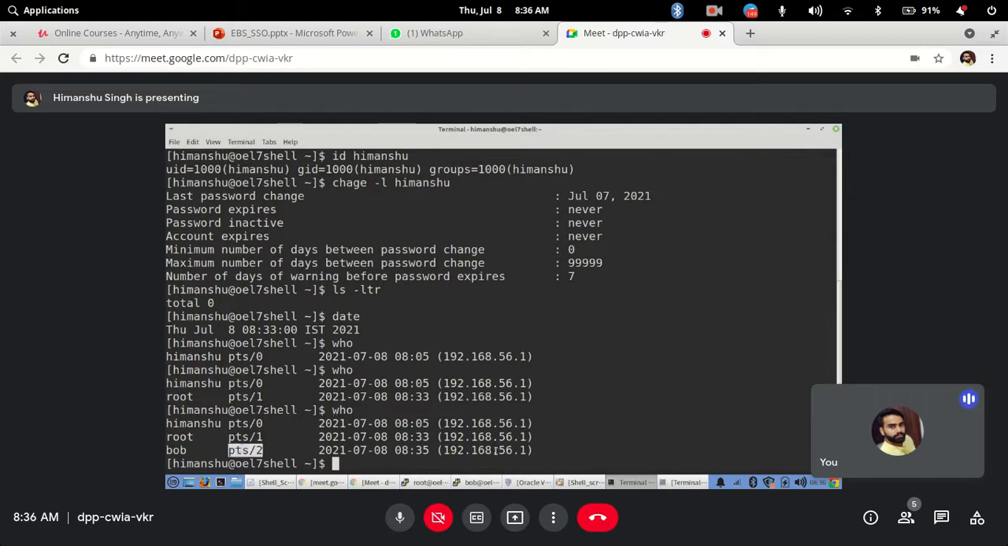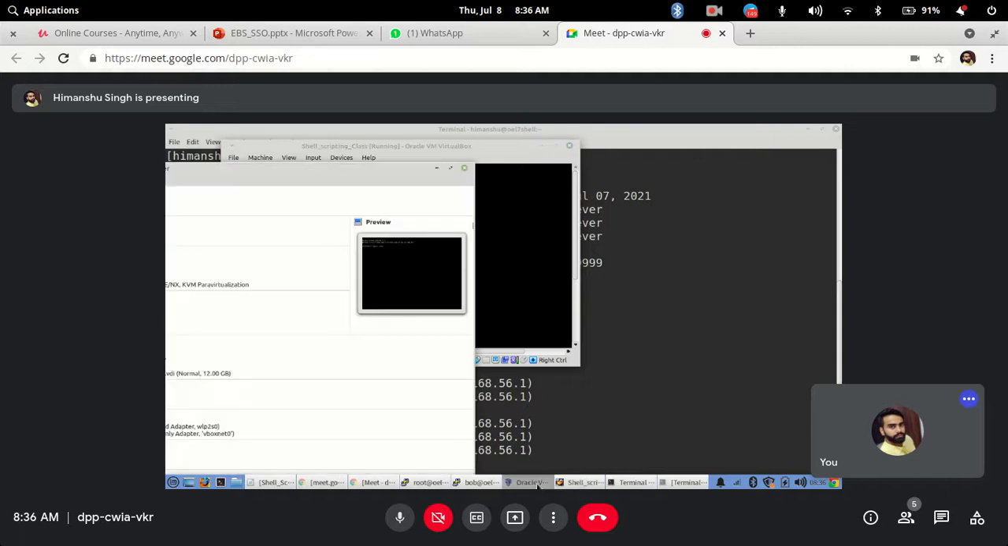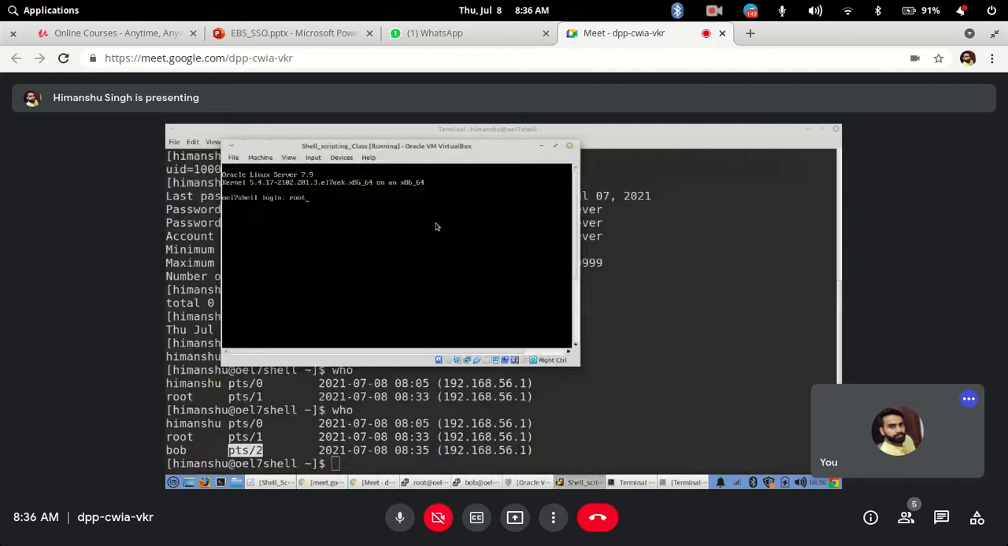Right now I don't have any GUI. If I had a GUI, it would have shown you tty. Or if I am connecting via the server, let's say I will connect via the server here. This is my actual server that is running from here, in VirtualBox, right? So this one. If I am connecting directly here, as root.